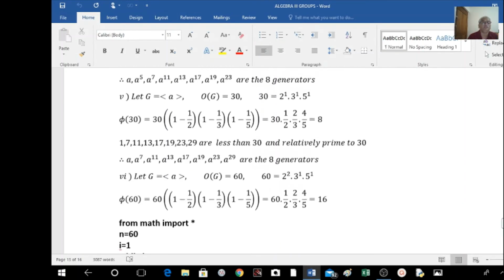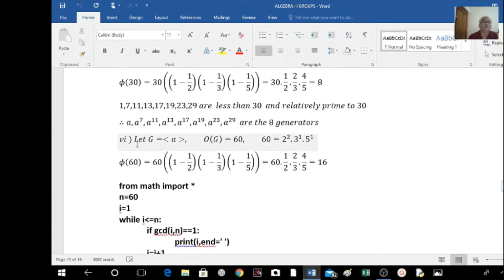Next example, given that G is a cyclic group generated by some element say A, and given that the order of G is equal to 60. Now 60 can be written as 15 into 4, and 4 can be written as 2 square. 15 means that is 3 into 5, 3 raised to 1, 5 raised to 1. So this is prime, this is prime, this is prime. This is P1, this is P2, and this is P3.